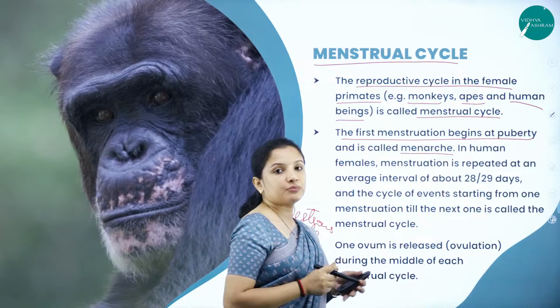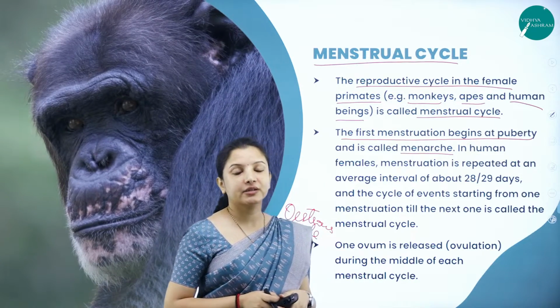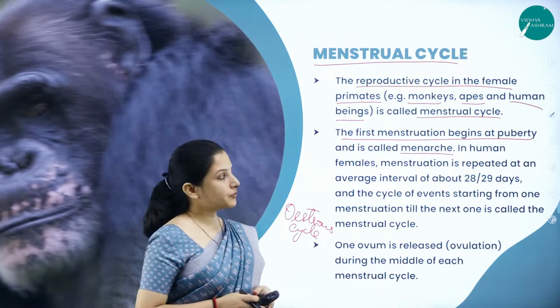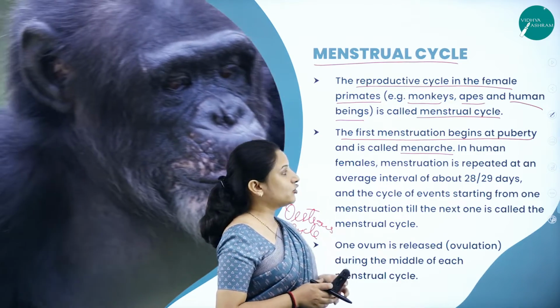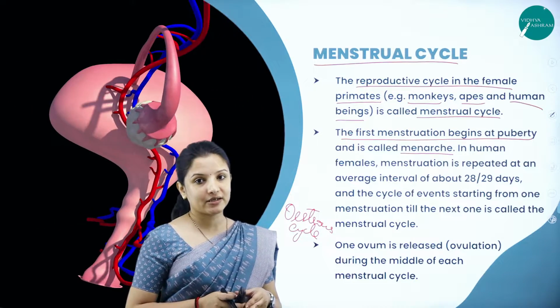This is one of the important 1 mark questions that they usually ask. What is menarche? It is the first menstruation that begins at puberty in females. In human females menstruation is repeated every 28 days, right?